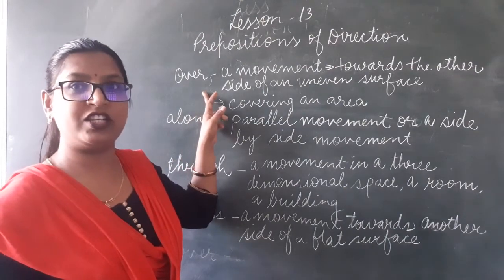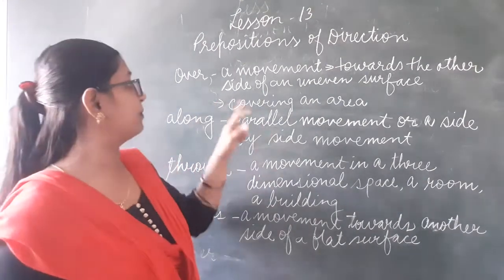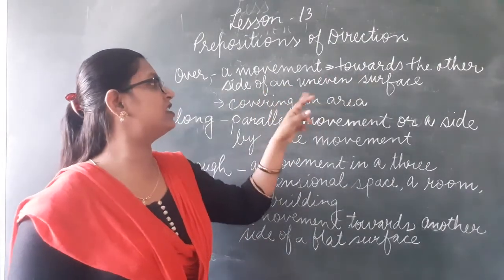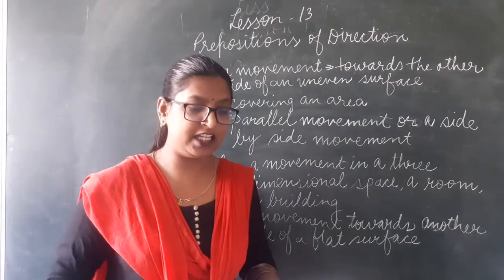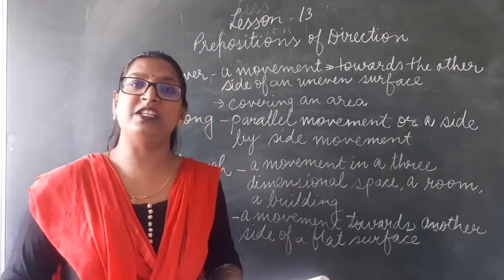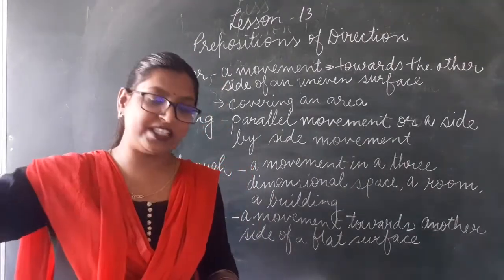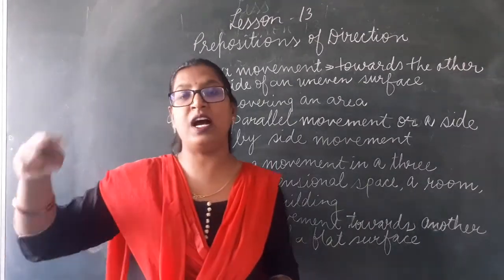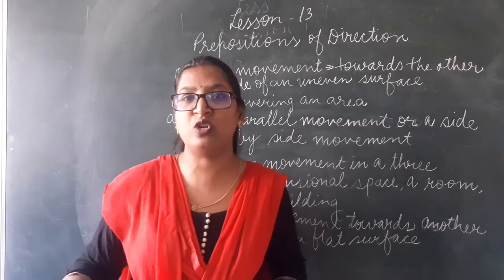Over. It's a preposition of direction. It indicates a movement towards the other side of an uneven surface or a higher surface, the surface which is not even.